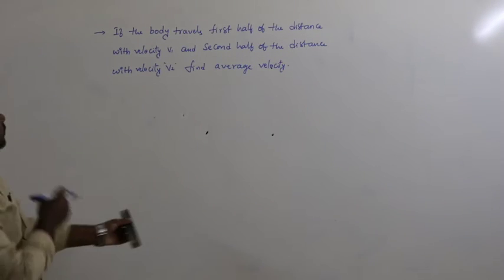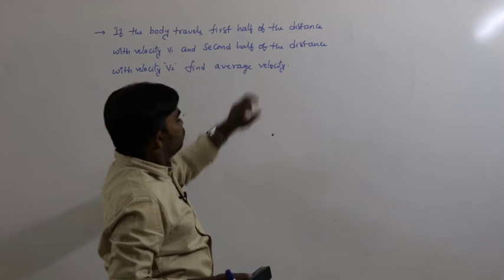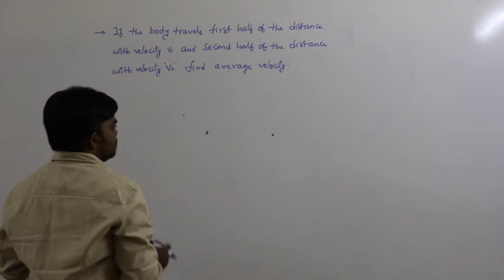Body travels first half of the distance with velocity v1 and second half of the distance with velocity v2. Find the average velocity. This is the situation now.